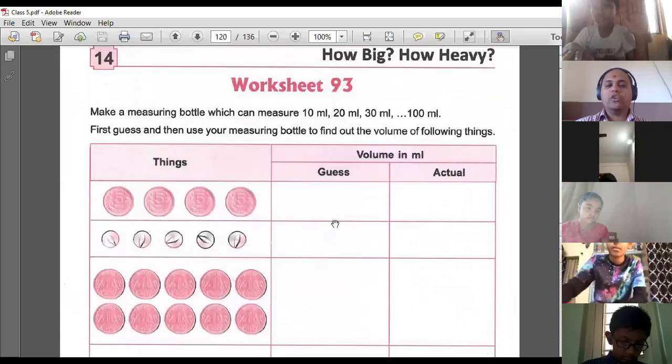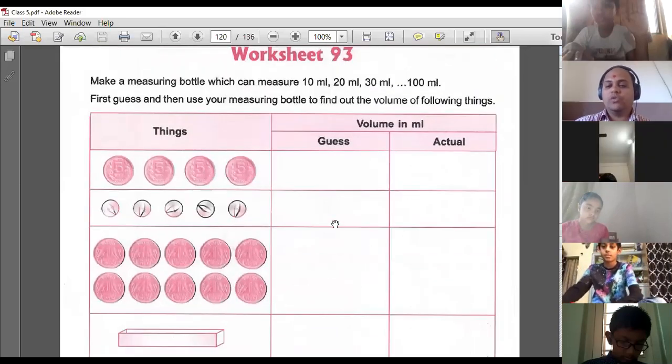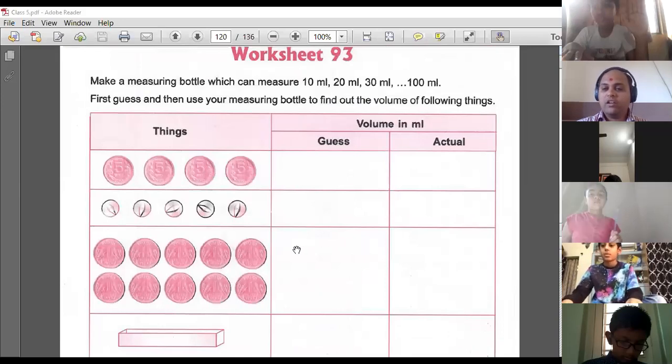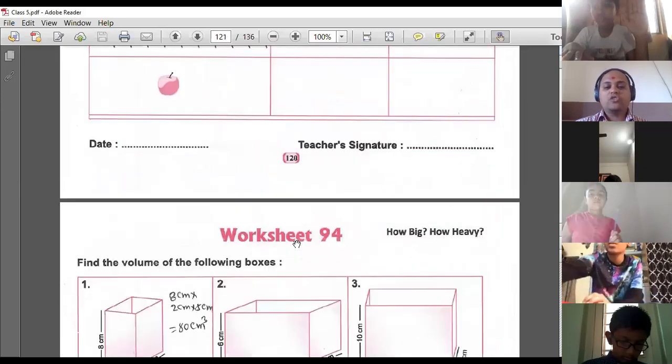Okay, yes, you have to use it in volume in ml. Okay, how much space it occupies, right? How much space does it occupy? If you see my previous video, you will understand this. Understood, everyone? Okay, so this is very easy.